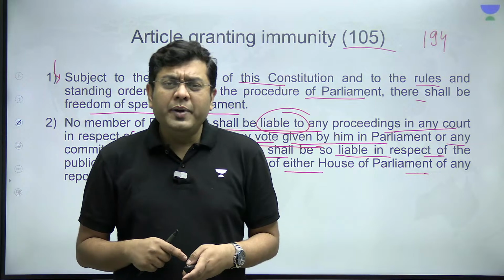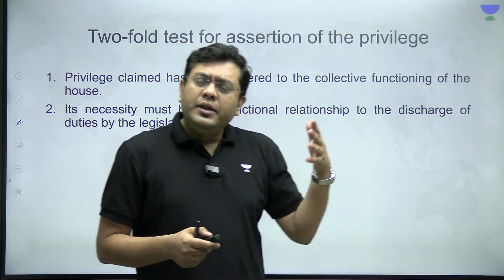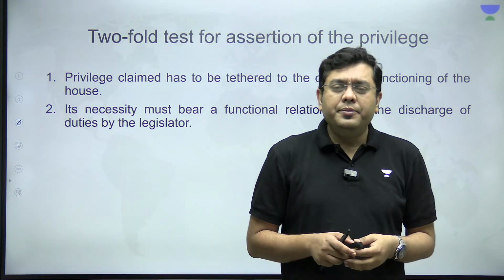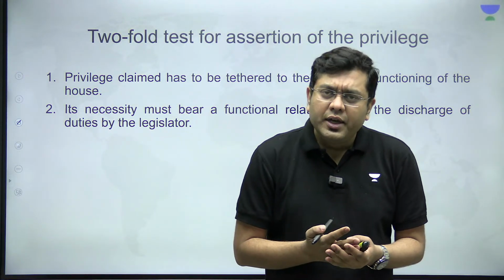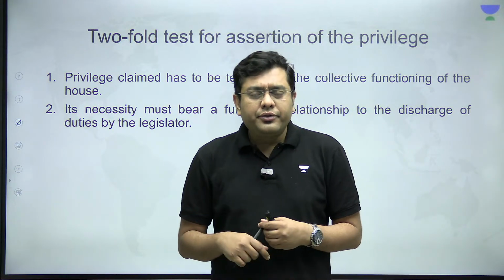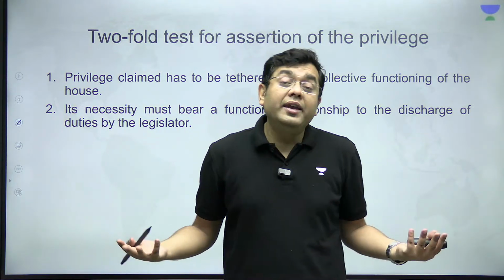Now, here the argument which was made was the fact that look, when you talk about punishing those legislators or those members of parliament who are taking bribes, the house also has got such kind of a privilege. The parliament can also initiate proceedings against the members who are defaulters or who have committed some such kind of events. So where is the court intervening?